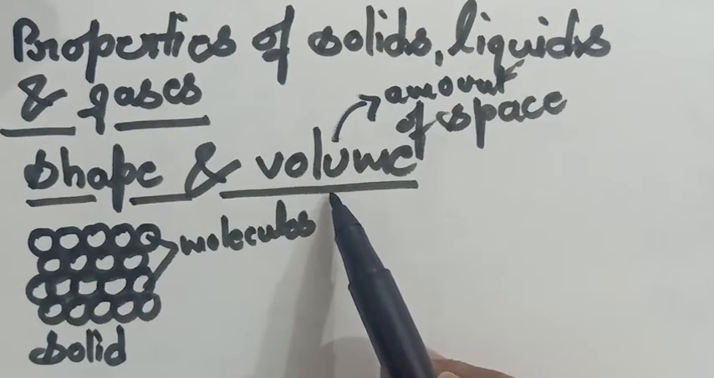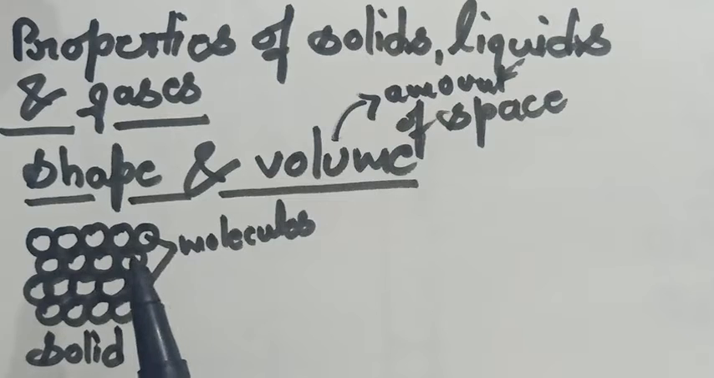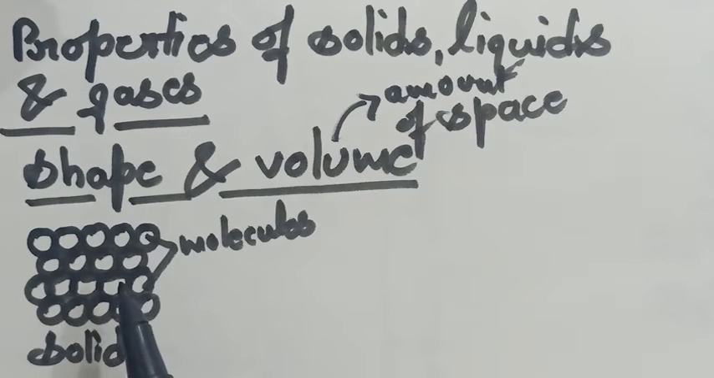Now first I am going to explain the shape and volume of a solid. This is the molecular composition of a solid. Here the molecules are tightly held together. In case of solid, the molecules are so tightly held that they cannot move closer to or away from their position. That is why a solid has a fixed shape and a fixed volume.